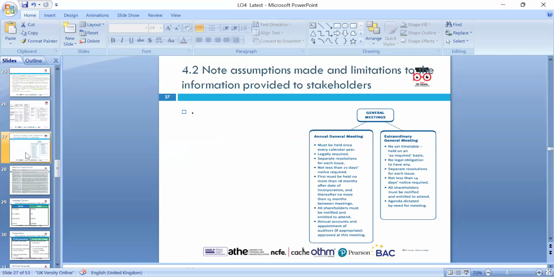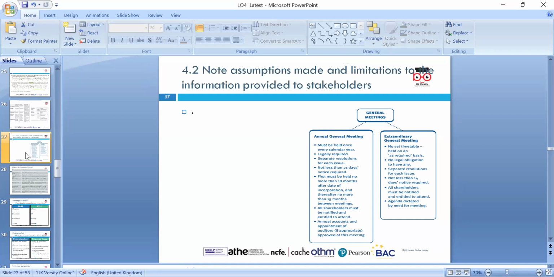Then we have 4.2, note the exemption made and limitation information provided to stakeholders. Stakeholders mean anyone who has any interest. We can provide them annual general meeting information. The AGM is held once a year, where we can declare the profit and dividend, and we need to be notified as well in the Companies House, all their accounts. Those we need to look around in perspective.